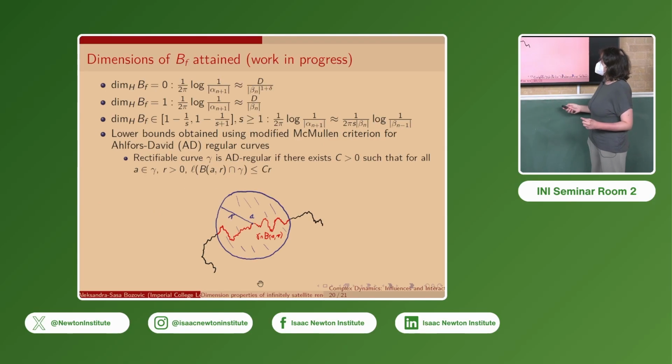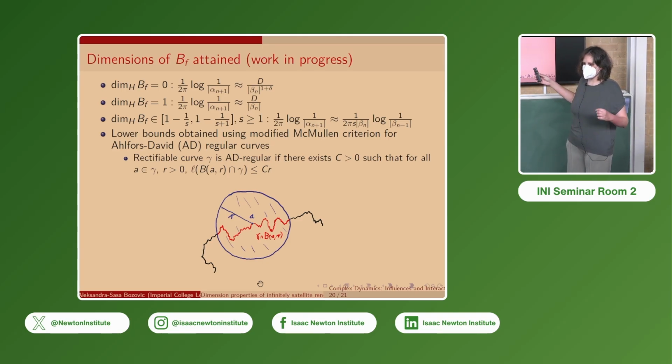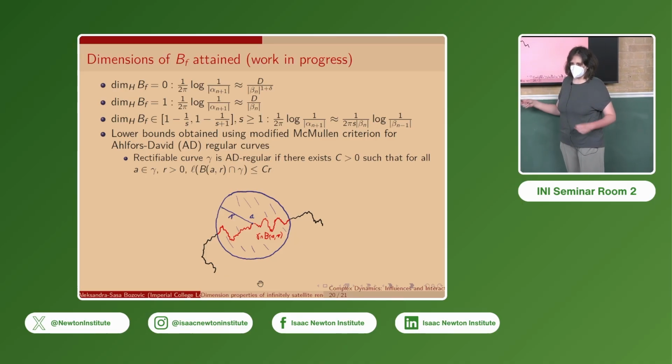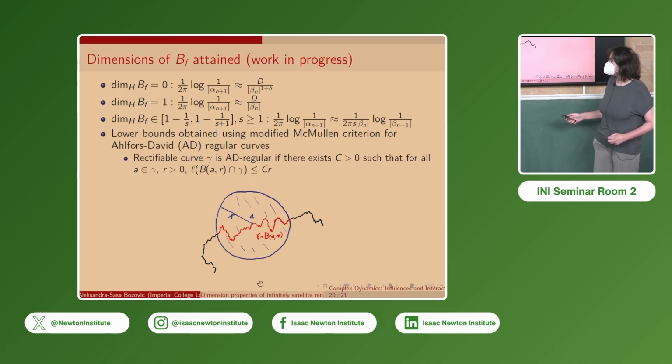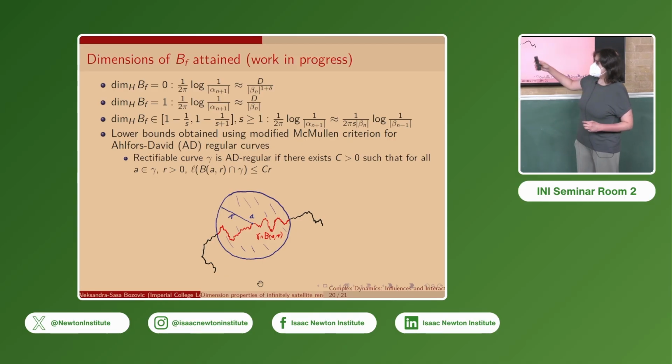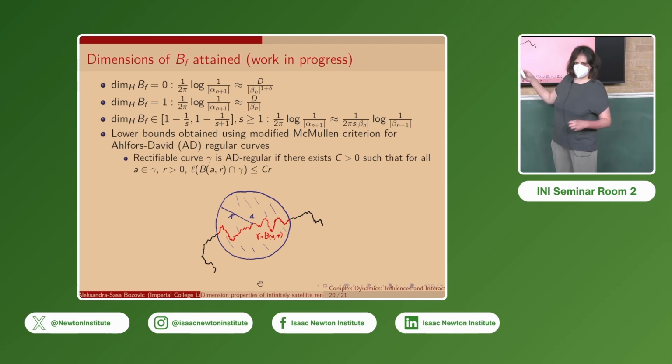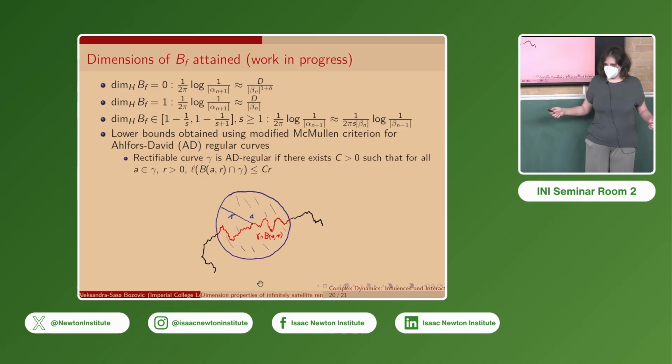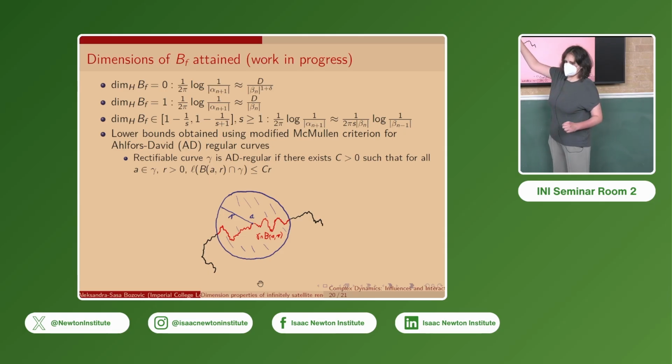So just to finish, we can obtain some examples where the base Cantor set has a particular dimension for particular combinatorics of the quadratic-like near parabolic renormalization. So we have attained a Hausdorff dimension of 0, of 1, and a Hausdorff dimension in this interval strictly between 0 and 1. But we don't know if we can attain any dimension between 0 and 1, or if we can make these interval bounds here more sharp.